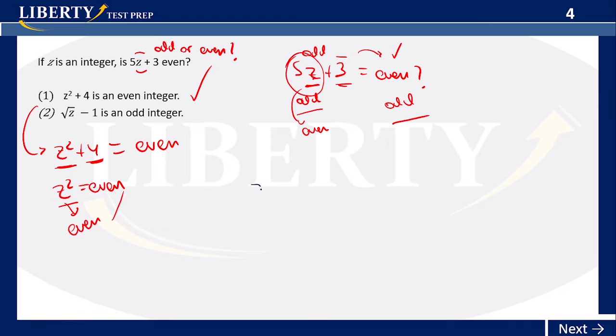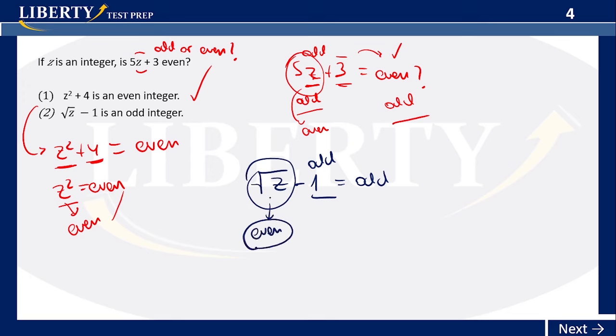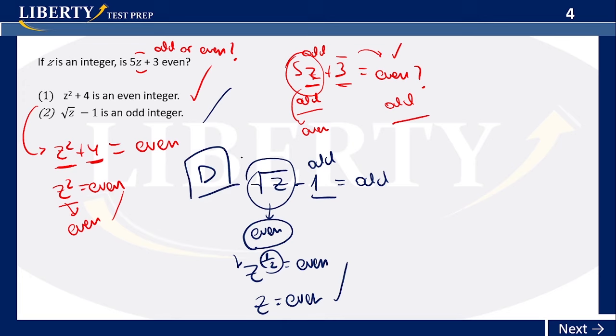Number 2 tells you square root of z minus 1 is equal to an odd integer. Okay, 1 is an odd number, so in order for this to be odd, the square root of z must be even. Now, if the square root of z is even, what does that tell us about z? Well, remember that a radical is the same thing as an exponent, so that would be z to the 1/2 is equal to an even. Any exponent doesn't change the nature of the base. That means that z is even also. Okay, so in this case, D. We can answer independently with any of these data.